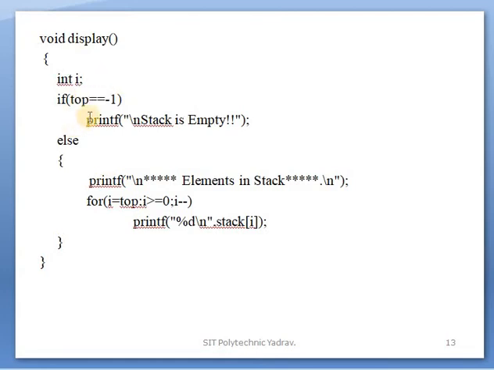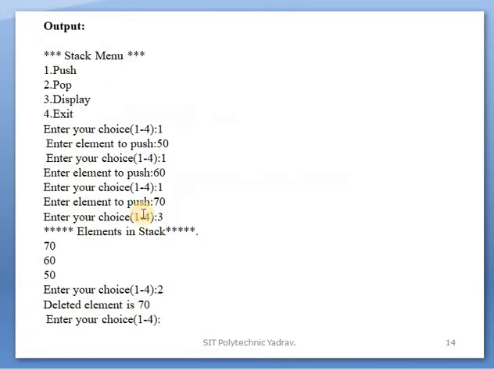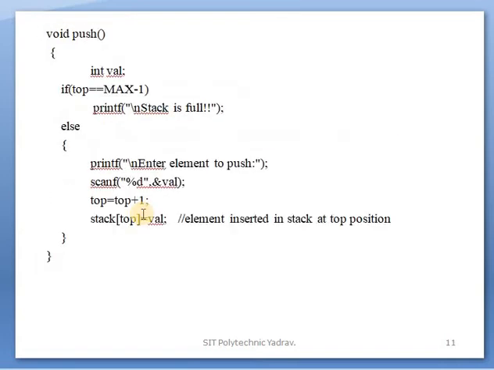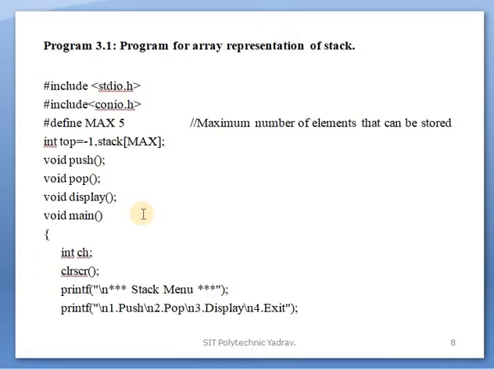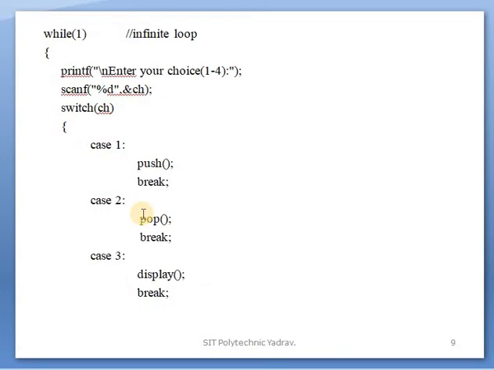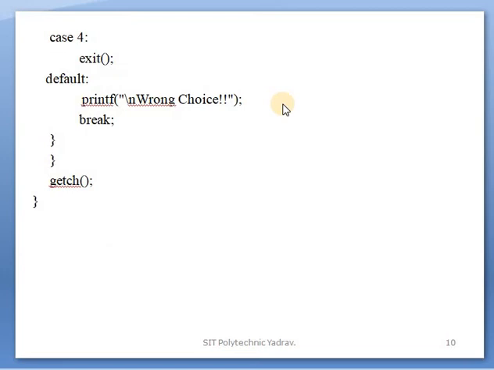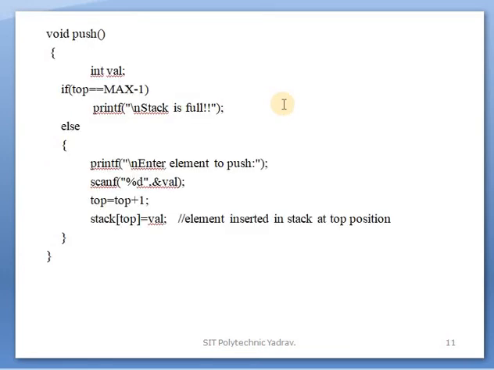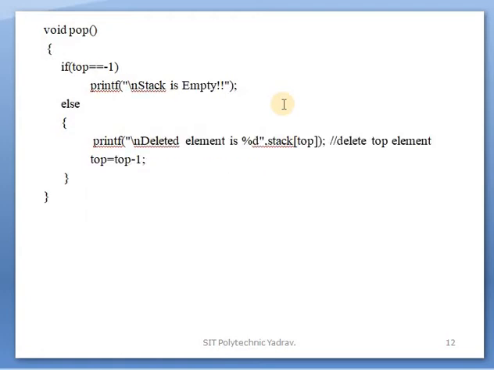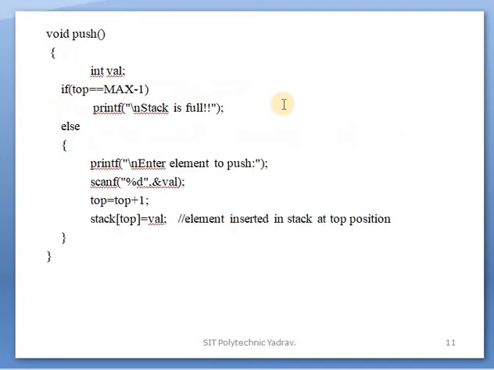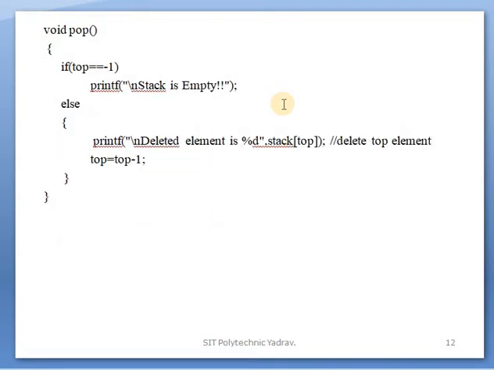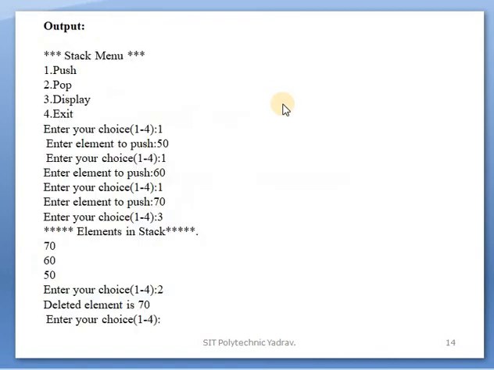Using the display function, the elements on the stack will be displayed. When we display, first of all we check whether the stack is empty. If it is not empty, meaning at least one element is there, then display it. This is the output. This is your program. In the switch case, the pop operation, the push function definition, the pop function definition, and the display function definition.